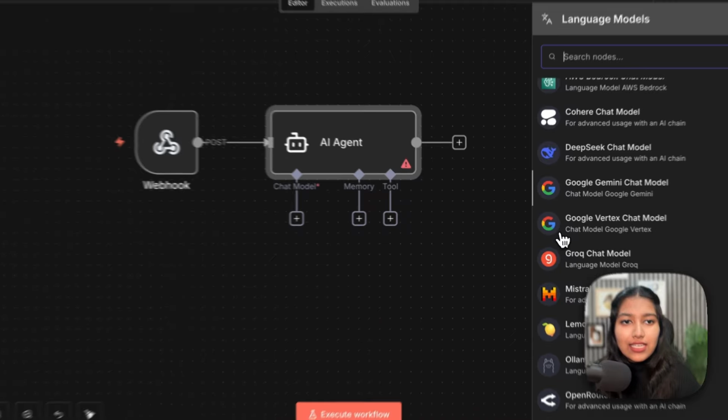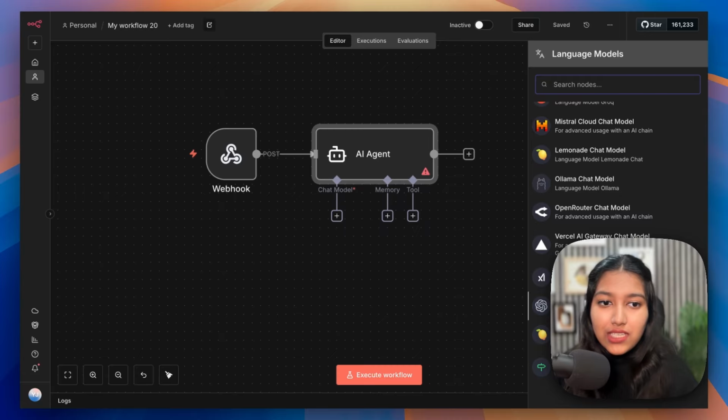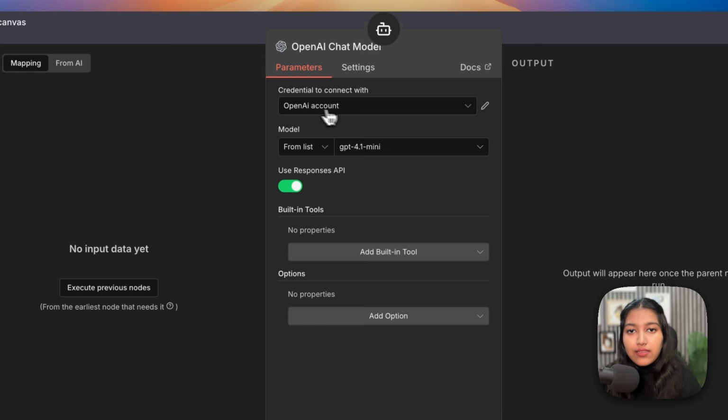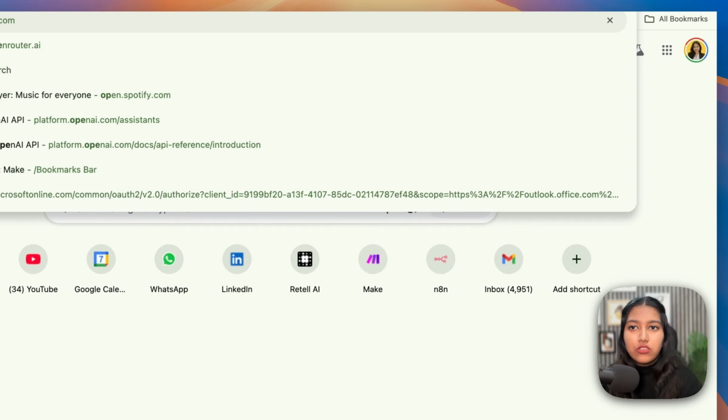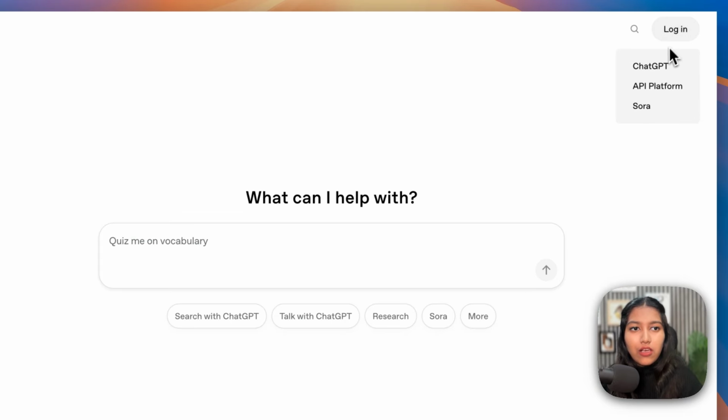So you can select either Claude or ChatGPT or Gemini. So I'm gonna go with OpenAI. Then it's going to ask you for your OpenAI keys, which you're going to find at openai.com. So just head over to openai.com, click on login, and then select API platform.